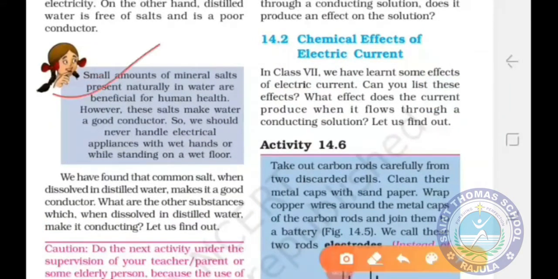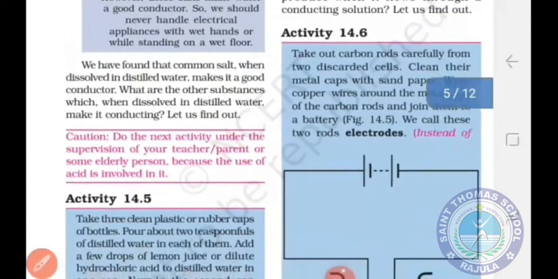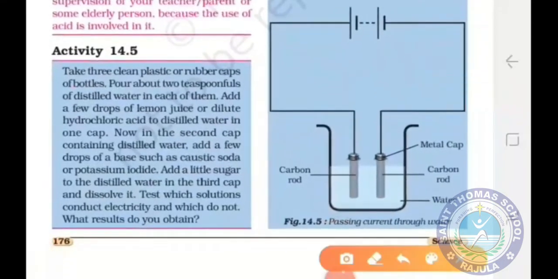Students, mineral salts which are present naturally in water are beneficial for our health. However, these salts make water a good conductor. So, we must never handle electrical appliances with wet hands or while standing on a wet floor. Now, let us see activity 14.5.